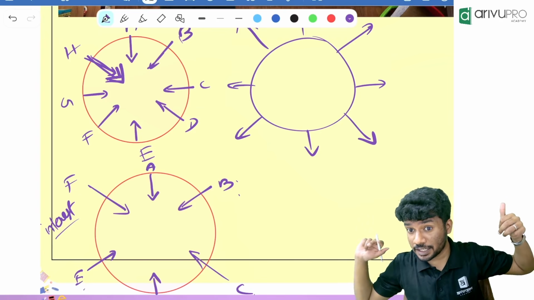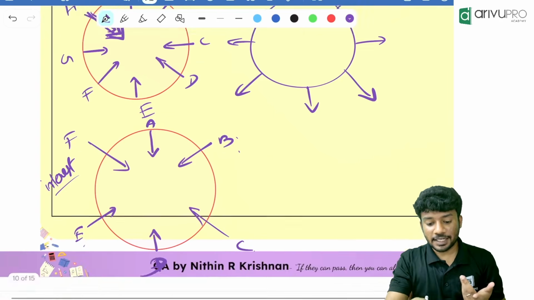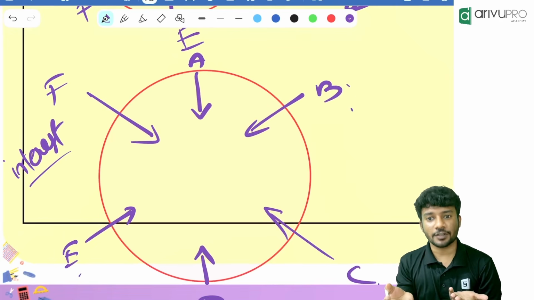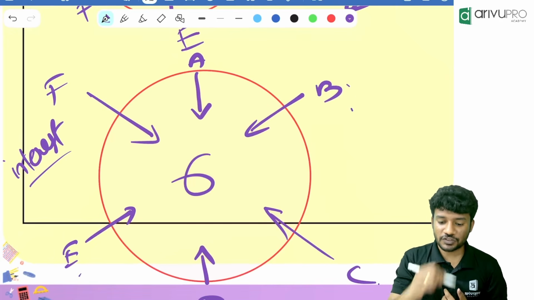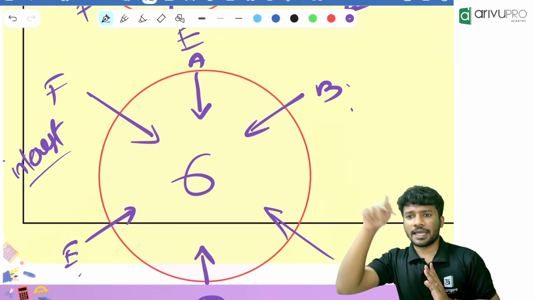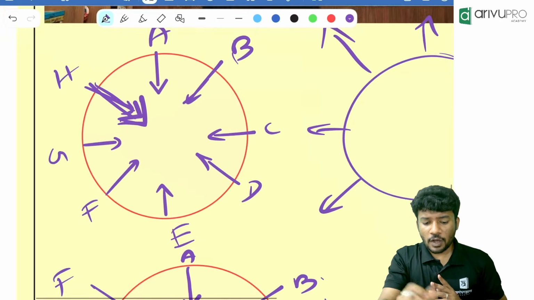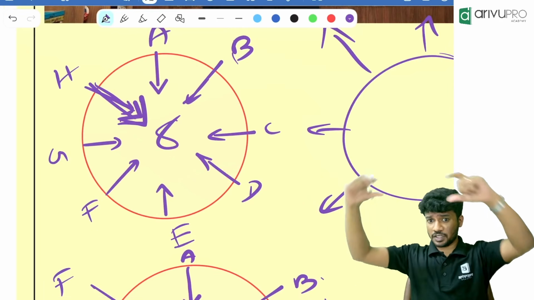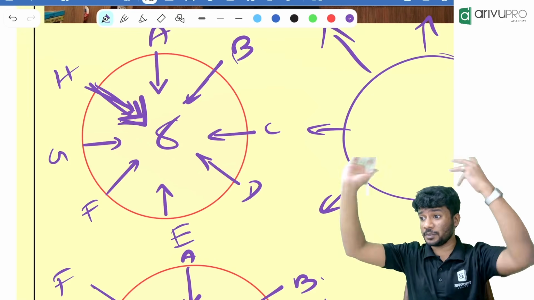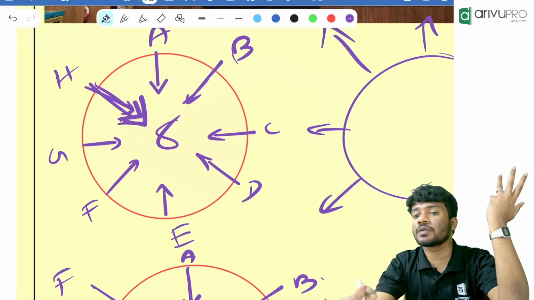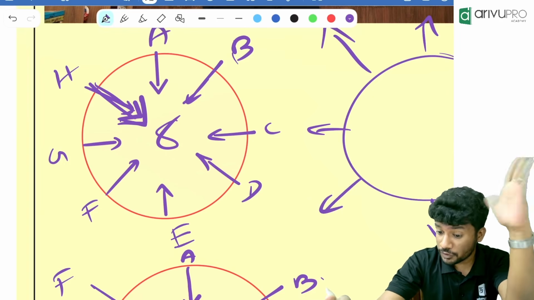So usually they will ask a hexagon. Hexagon has how many sides? 6 sides. 6 sides will be almost similar to 6 people sitting opposite to each other in a circular arrangement. So if you know this, you can easily solve hexagonal arrangement. If you know 8 people sitting opposite to each other in a square, 2 people sitting on both the sides, that type of question can be there. We will be solving one. So that also will become easy for you in the future.